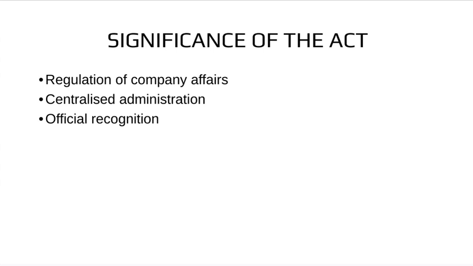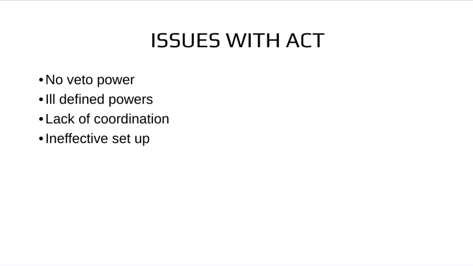Let me tell you. So coming to the issues with the Act, the Governor General didn't have any veto power, so there was a problem of veto power in the Executive Council. Second, the powers of the Supreme Court were ill defined. So the Supreme Court did not have proper jurisdiction, and often the jurisdiction of the Governor General and the jurisdiction of the Supreme Court conflicted.